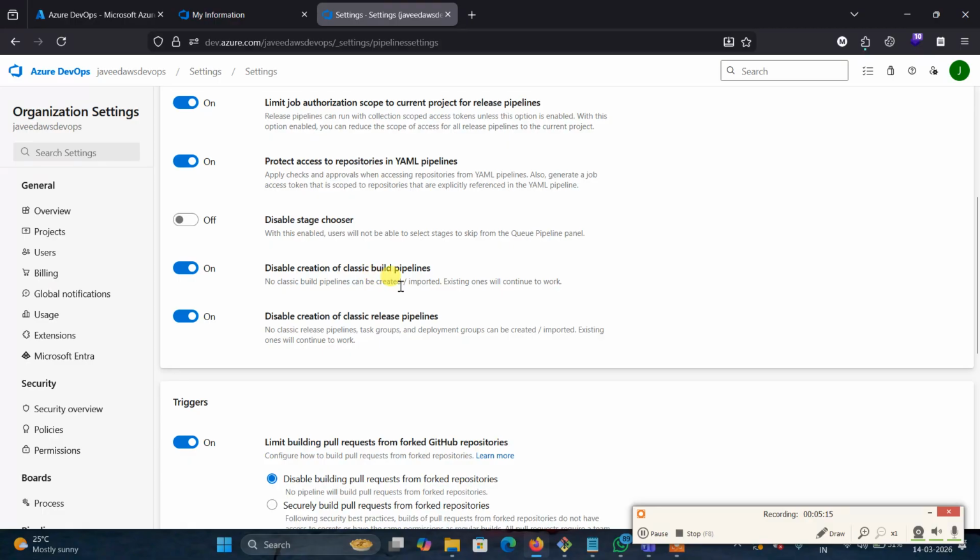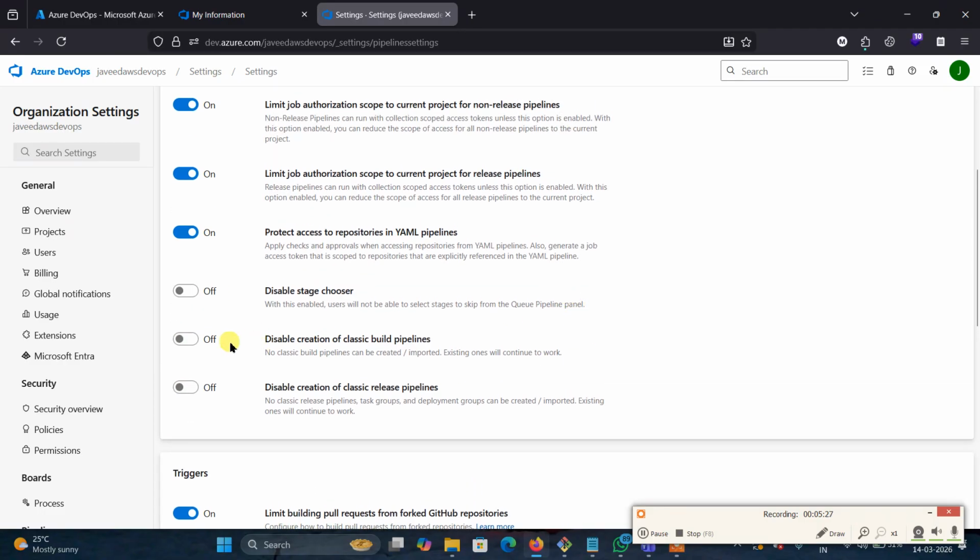Disable creation of the classic build pipeline. It is on. Okay. We will make it off. Understood? Yes, it should be in the off state.